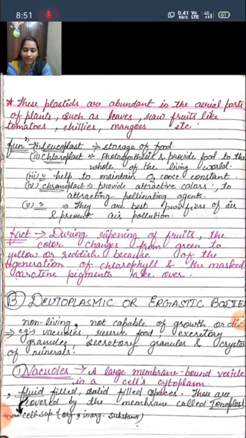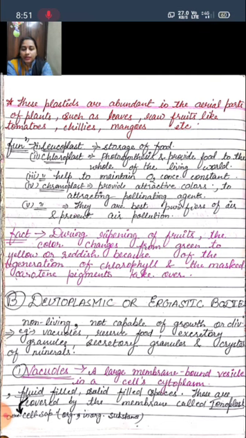From CPVN online classes. So dear students, our today's topic is deutoplasmic or ergastic bodies. Let's define it. Deutoplasmic or ergastic bodies are non-living, not capable of growth or division. Examples: vacuoles, reserve food, excretory granules, secretory granules, and crystals of minerals.